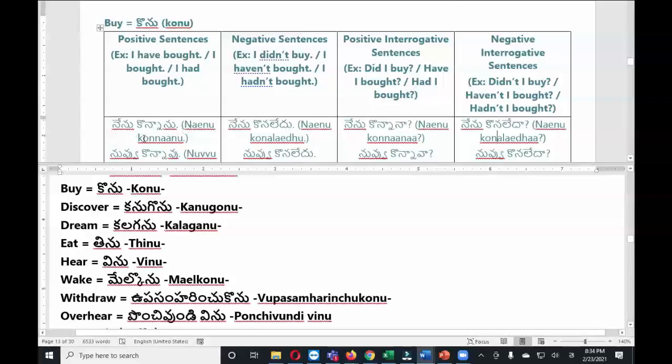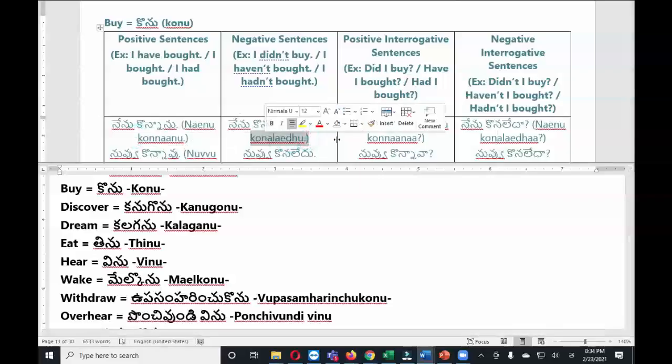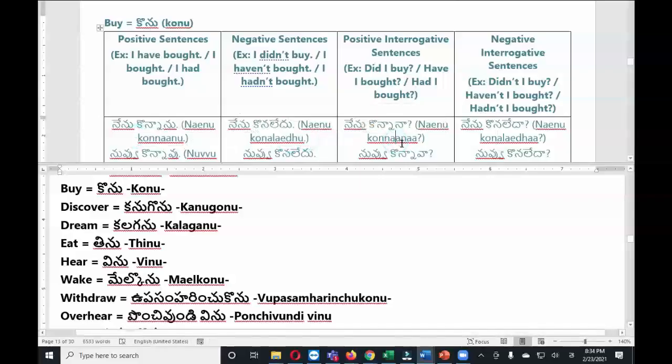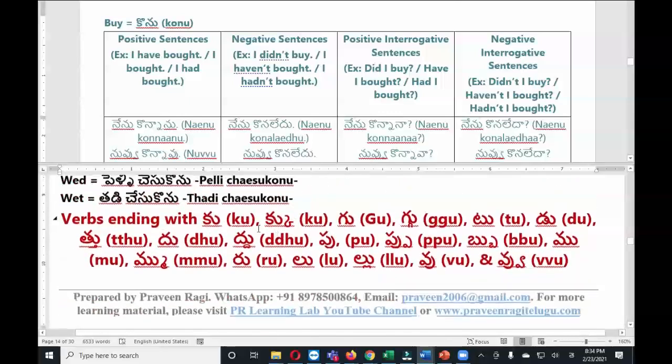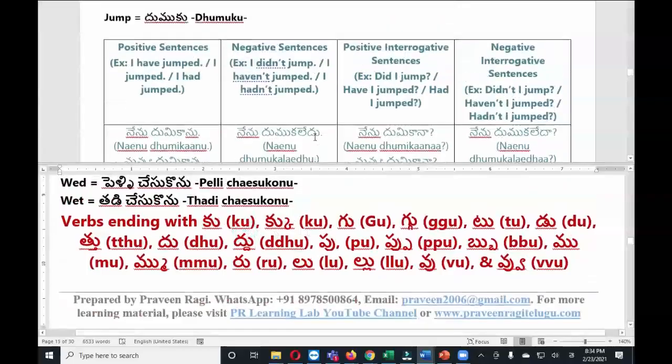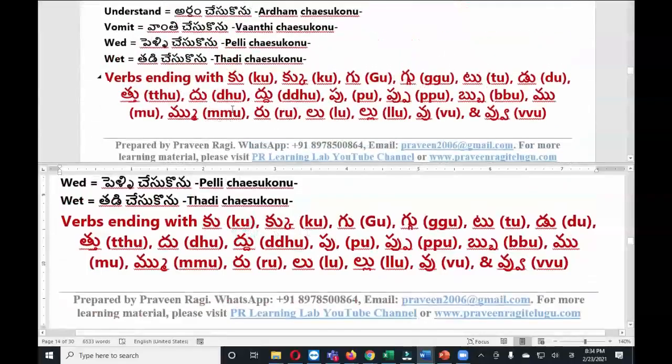నేను తిన్నాను, this is positive. నేను తినలేదు, this is negative. Positive interrogative will be నేను తిన్నానా. Negative interrogative will be నేను తినలేదా, like that. Hope you understand this verb conjugation. Let us see the next one. Okay, the next category is verbs ending with these sounds.